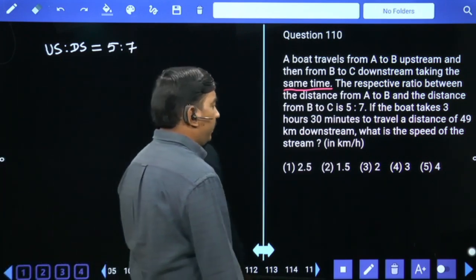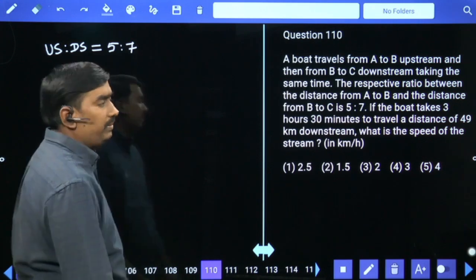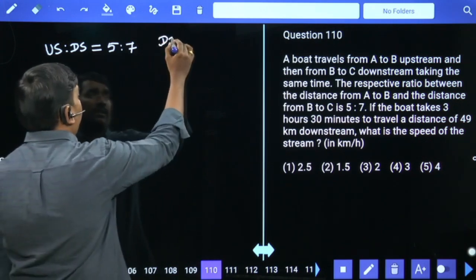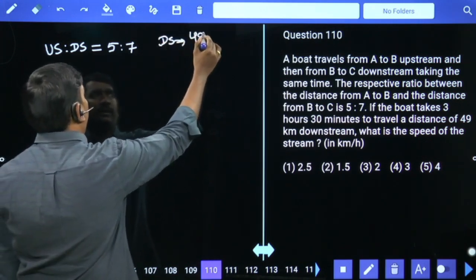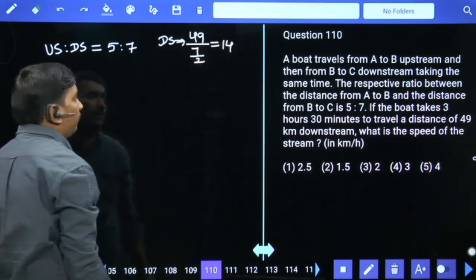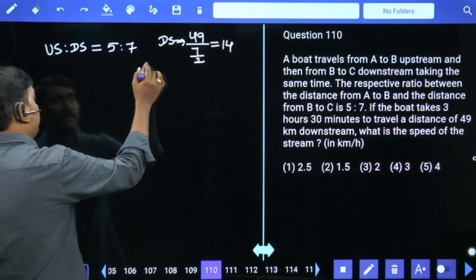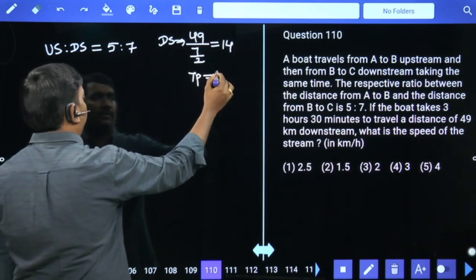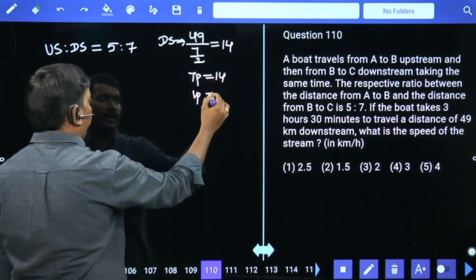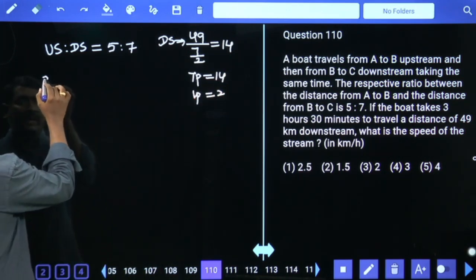Given the boat takes a total of 3 hours 30 minutes to travel a distance of 49 kilometers downstream. 49 kilometers downstream in 3.5 hours, that is 7 by 2. So downstream speed is 14 kilometers per hour. In the ratio, downstream is 7 parts with value 14, then 1 part has value 2 kmph. They are asked to calculate the speed of the stream.